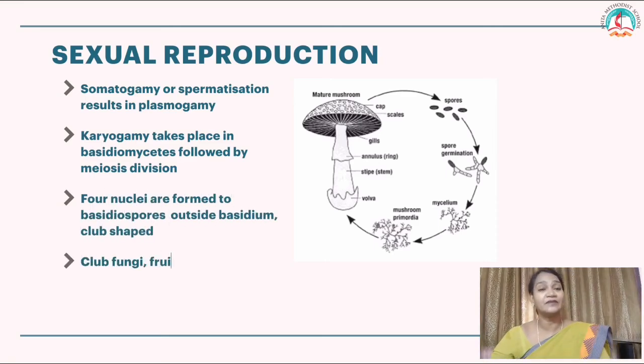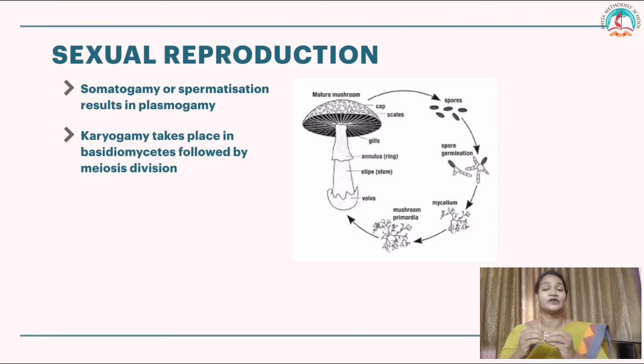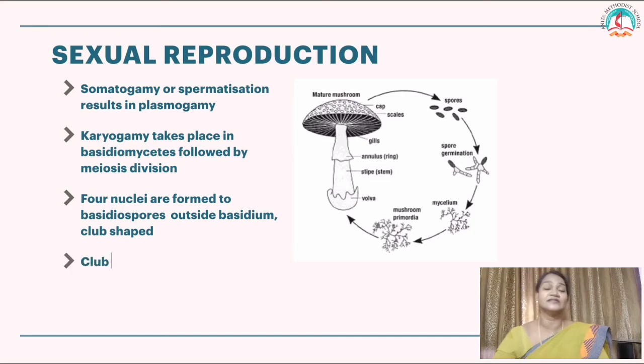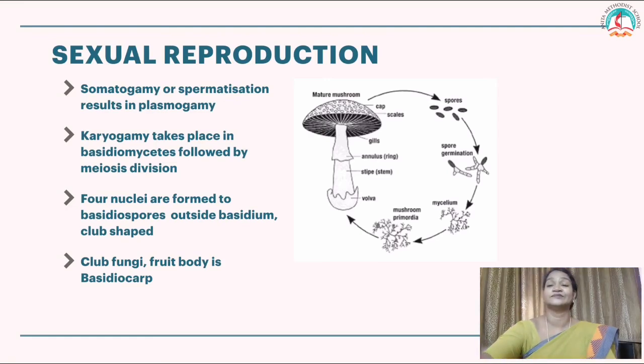Karyogamy. What is karyogamy? Fusion of two nuclei. Okay. Karyogamy takes place in the Basidiomycetes followed by meiosis cell division. First, they undergo cell division. What kind of cell division? Meiosis. What is meiosis? Where do you find the meiosis cell division? In the gametic cells. After the meiosis, four nuclei are formed to basidiospores outside the basidium, which is club-shaped. This club-shaped structure is the fruit body, the basidiocarp.